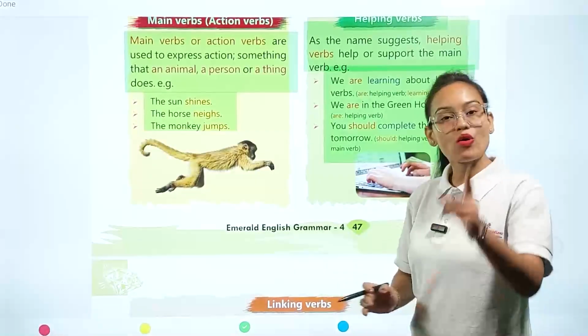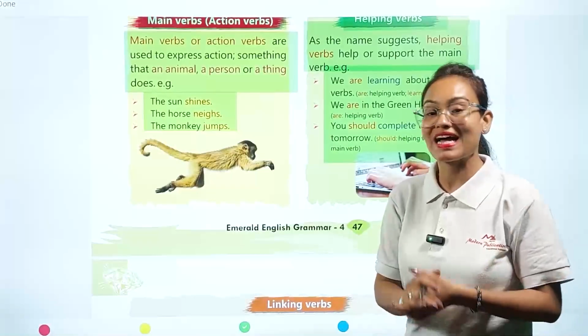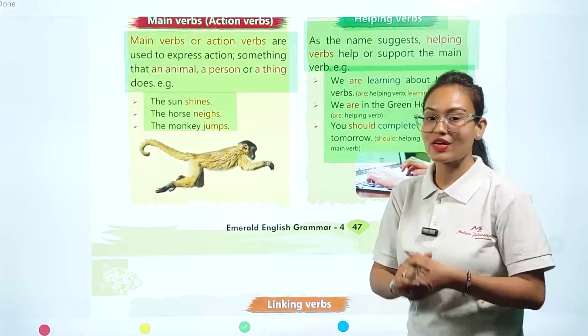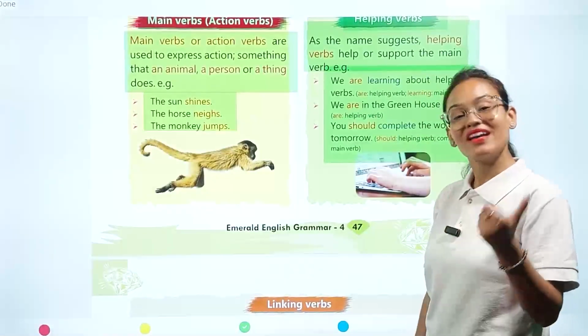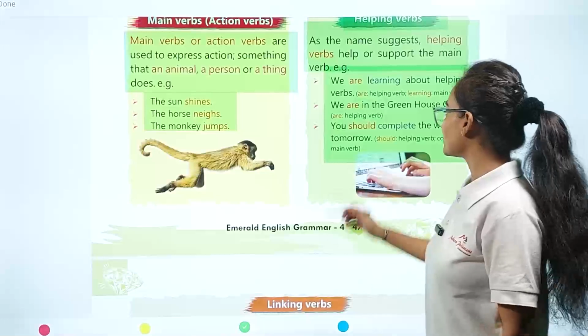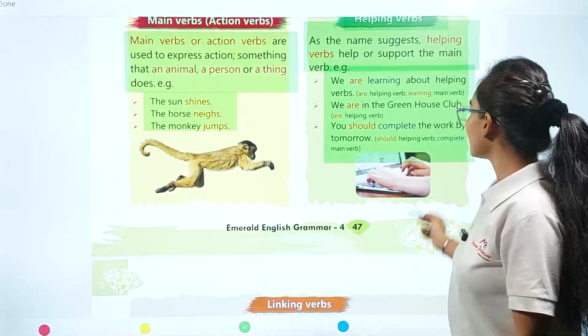Here, my dear student, only one verb word is present, and that is not a main verb. It is a helping verb. We are. So here, are is our helping verb. Okay. The third one: you should complete the work by tomorrow.